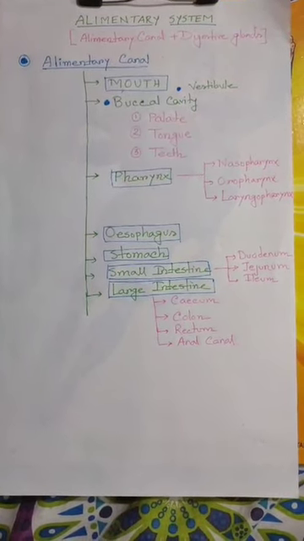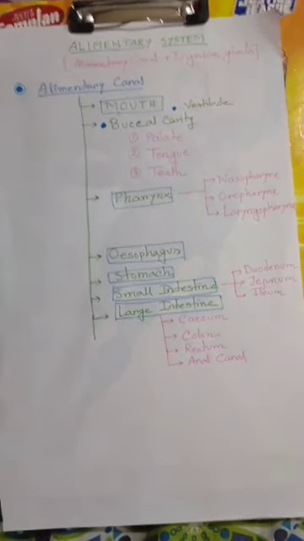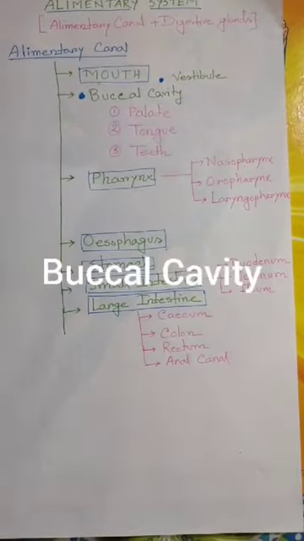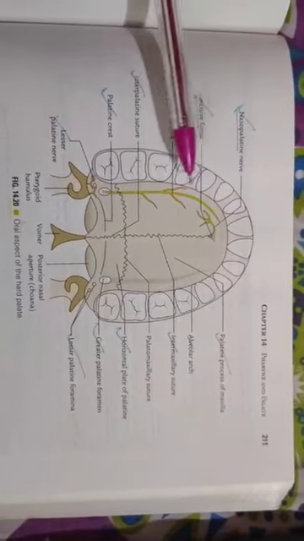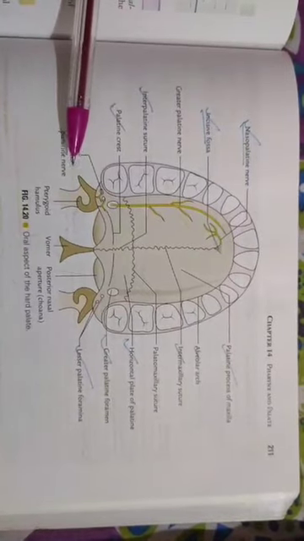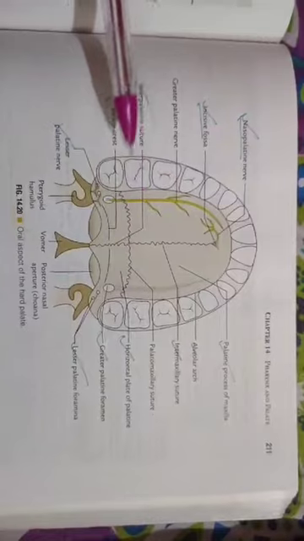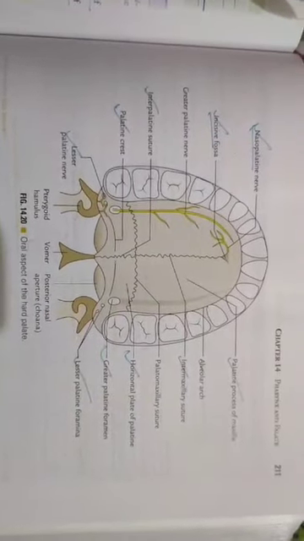The palate consists of two parts. One is the hard palate and one is the soft palate. The anterior part of the palate is called the hard palate, and the posterior part of the palate is called the soft palate. So this is the diagram of the palate. You can see the anterior 4/5 portion of the palate is hard palate and the posterior 1/5 is soft palate. There are some transverse ridges. These are called transverse masticatory ridges or rugae.